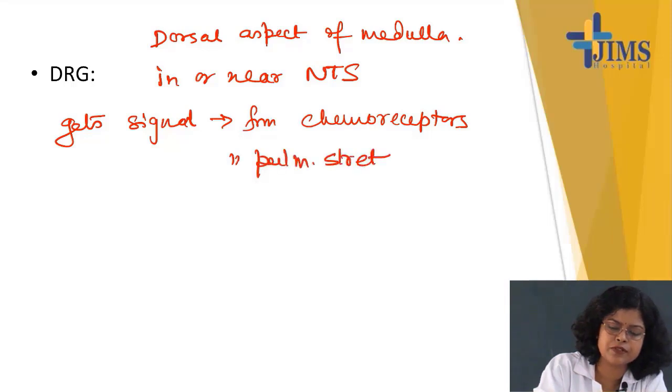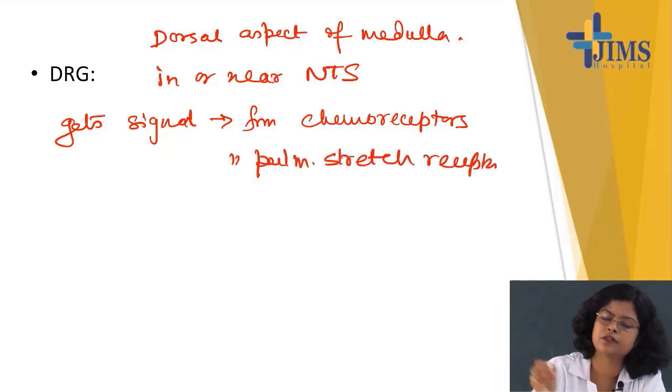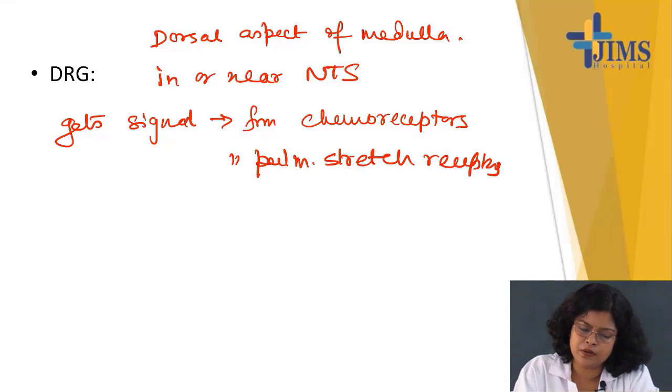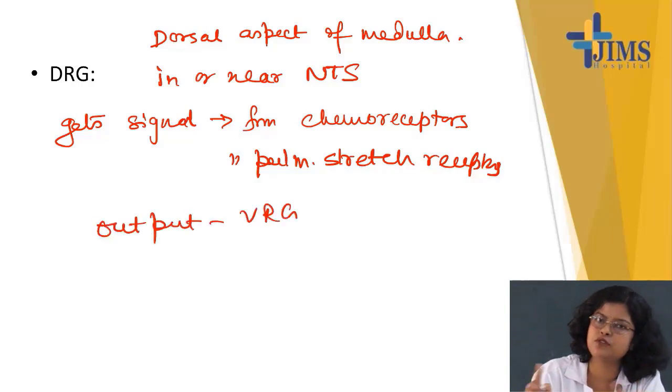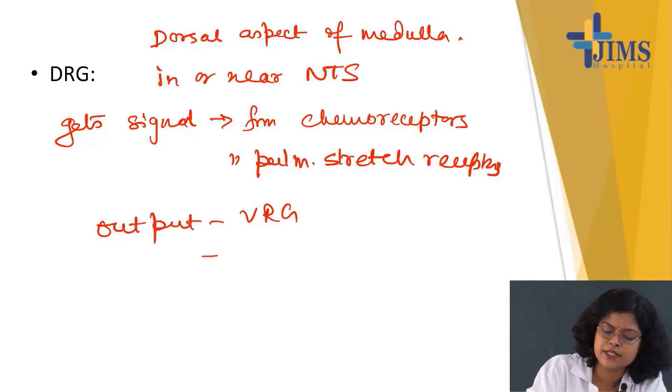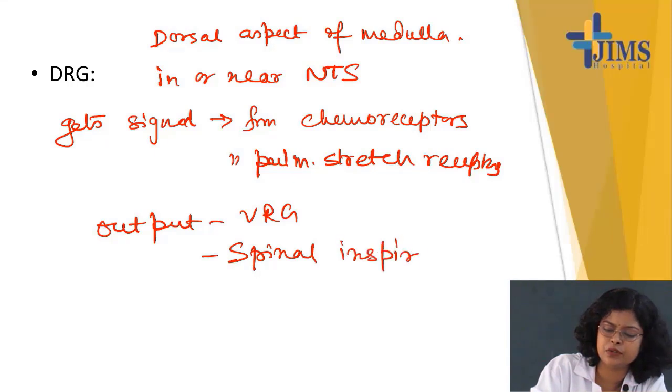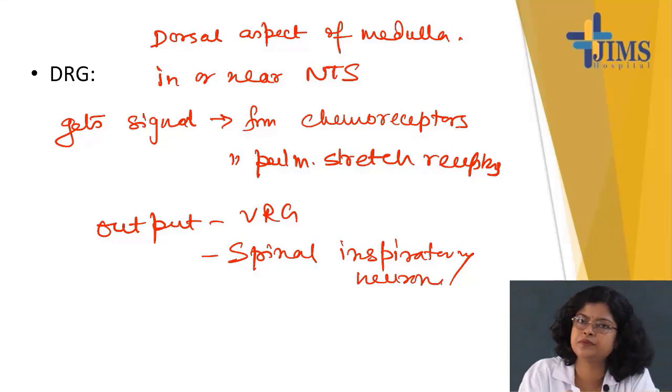Then they give output to the VRG, and one output to the spinal inspiratory neurons.